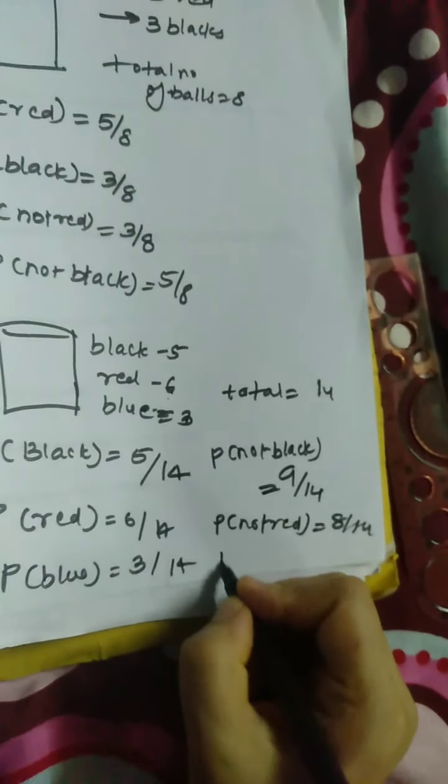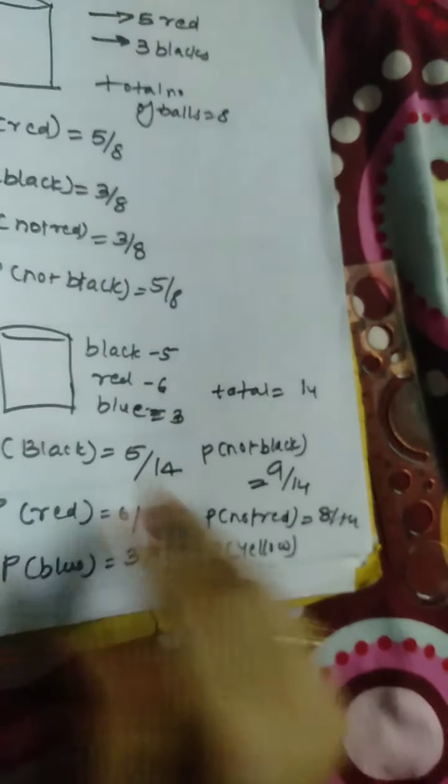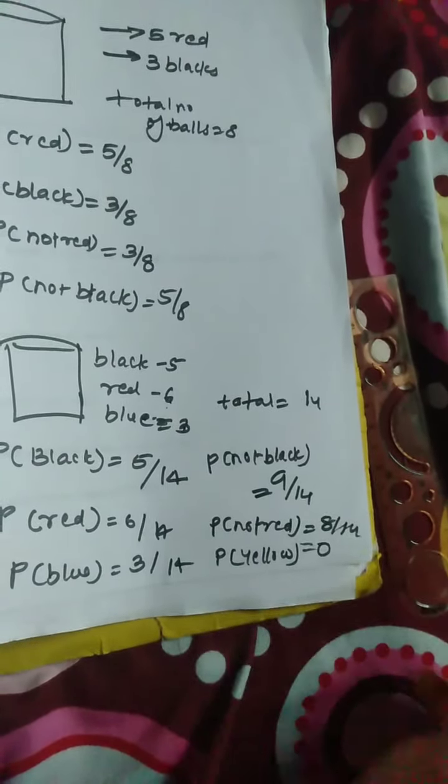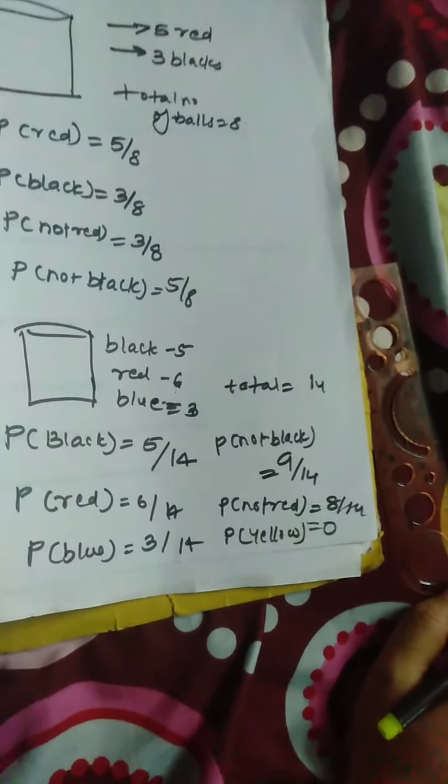Similarly, what is the probability of getting the yellow ball? Yellow ball is not there. Probability of getting the yellow ball is 0. If the ball is not there, then the probability of getting the yellow ball is 0.